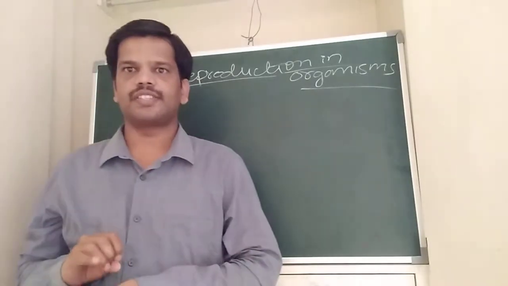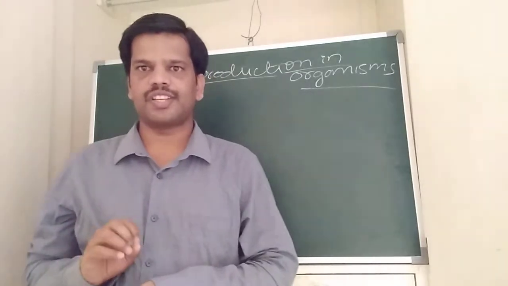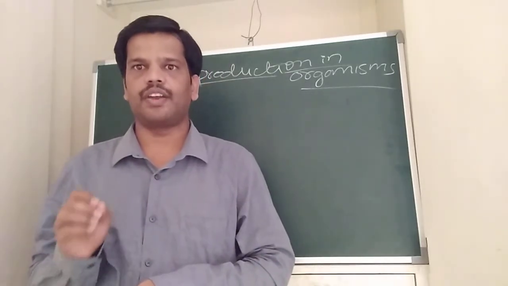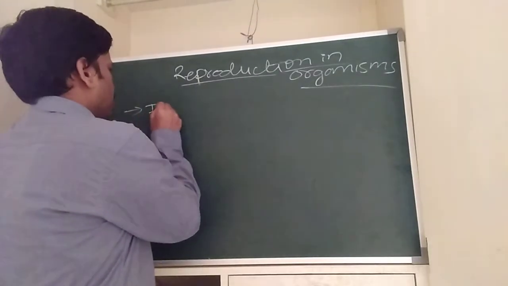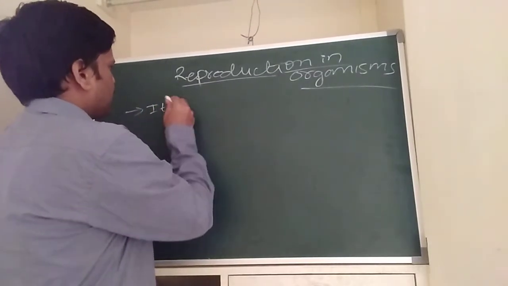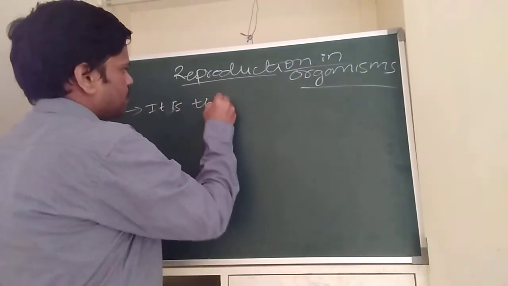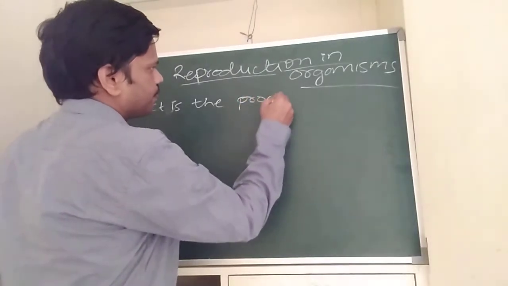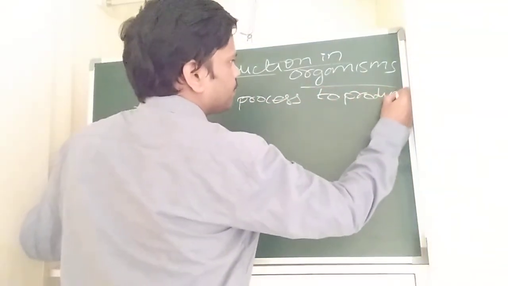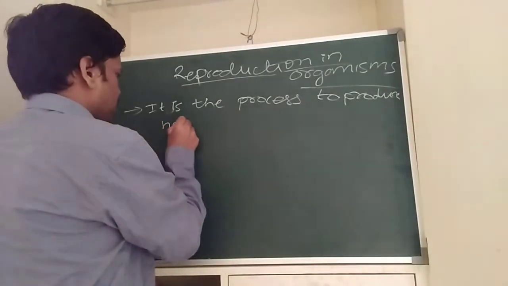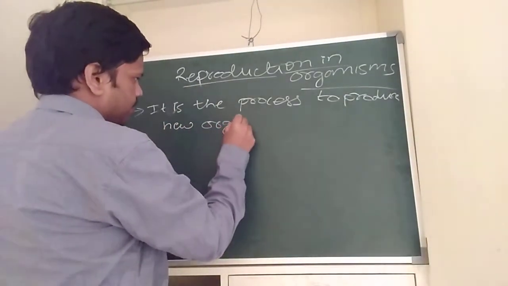Okay, what is reproduction? Reproduction is the process of procreating new ones. It is the process to produce new organisms.